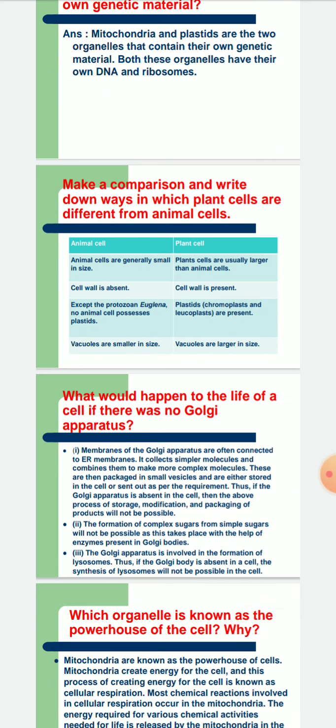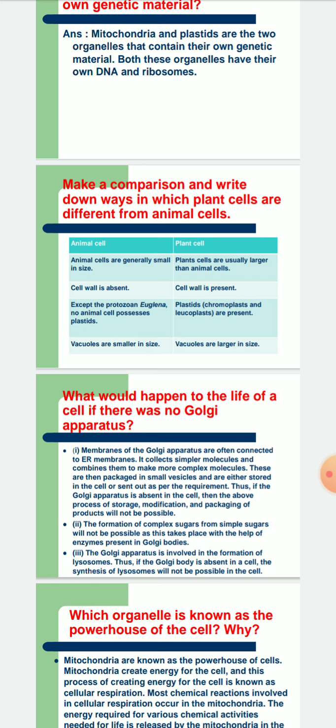Make a comparison, write down ways in which plant cells are different from animal cells. Animal cells are generally small in size. In animal cells, the cell wall is absent. Except the protozoan Euglena, no animal cell possesses plastids. And vacuoles are also smaller in size in animal cells. So animal cells are smaller in size, the cell wall is absent, and no animal cell possesses plastids, except the exception of the protozoan Euglena, which has plastids. The rest don't have plastids, and vacuoles are smaller in animal cells.